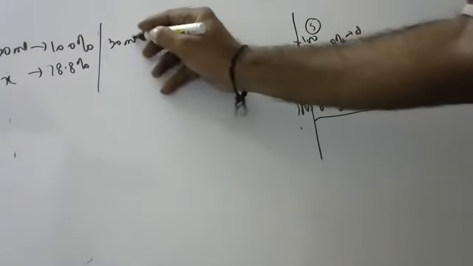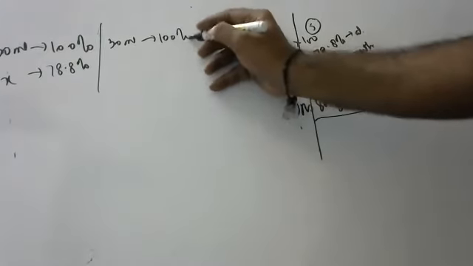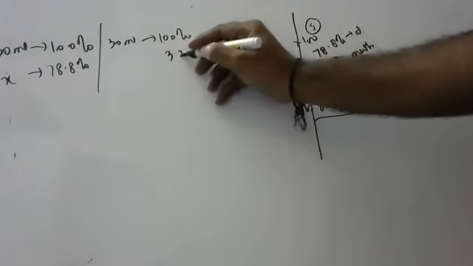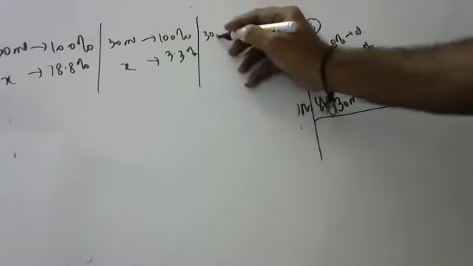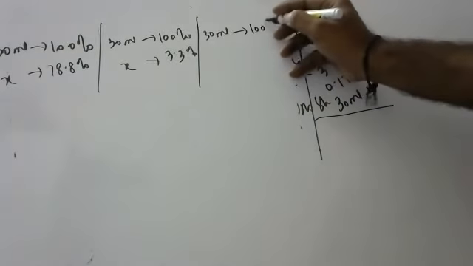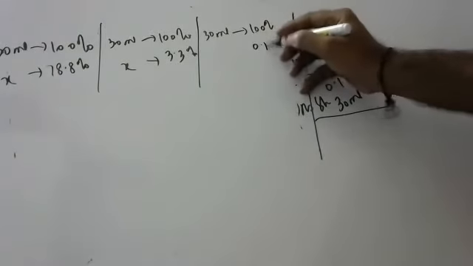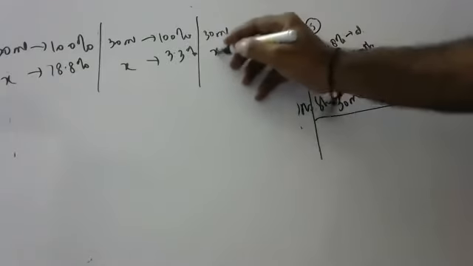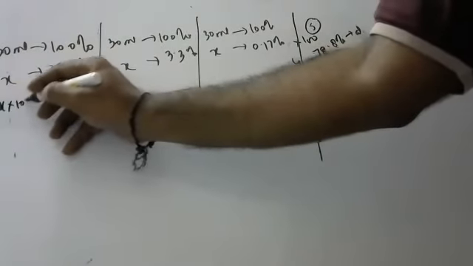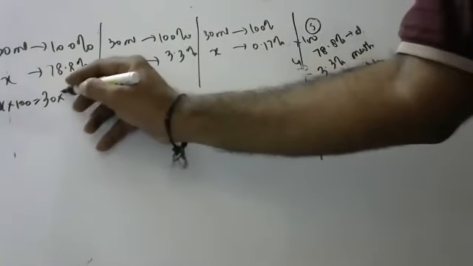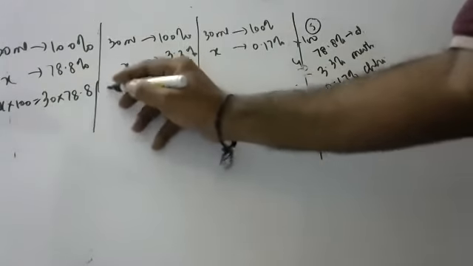30 ml syrup is 100%, equal to X ml. For 3.3%, how much is the mentha oil? 30 ml is 100%. And 0.17% is chloroform. Cross multiplication you should do. X into 100 is equal to 30 into 78.8.